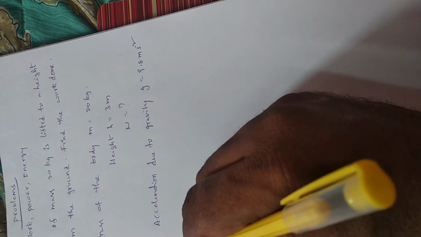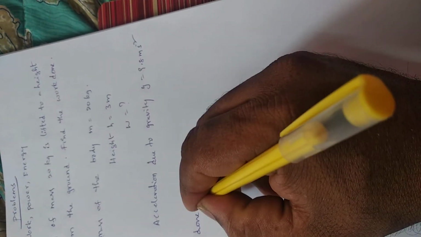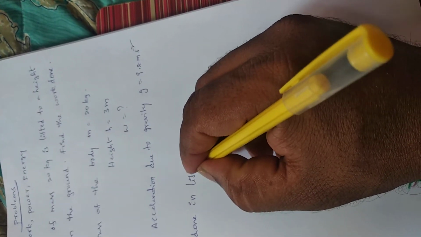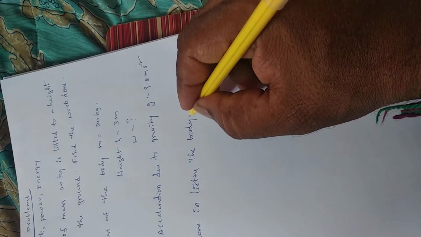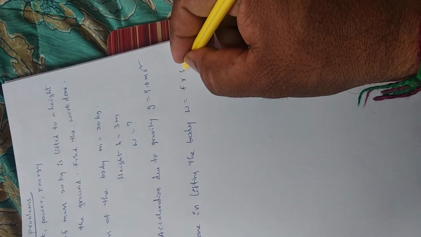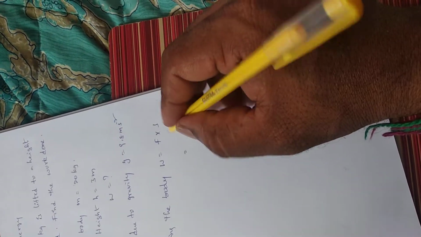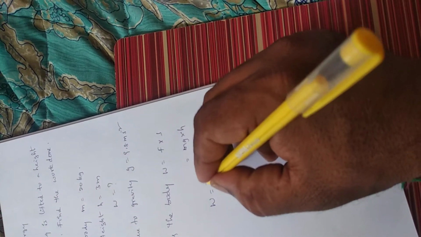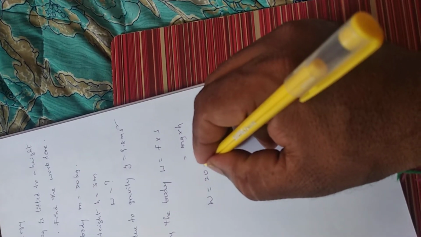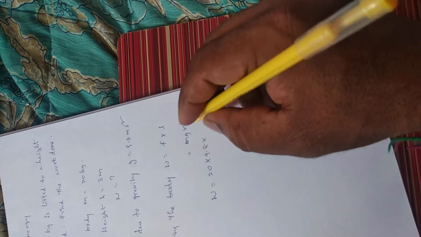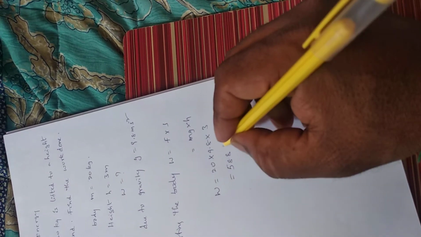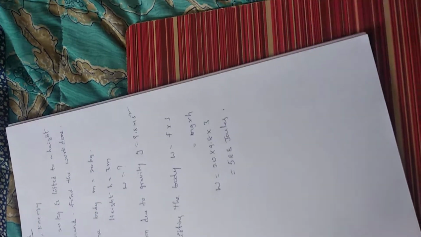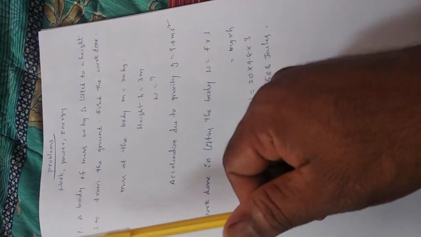Work done in lifting the body, W is equal to F into S, that is equal to mg into H. W is equal to 20 into 9.8 into 3, that is equal to 588 joules. This is the solution for this problem.